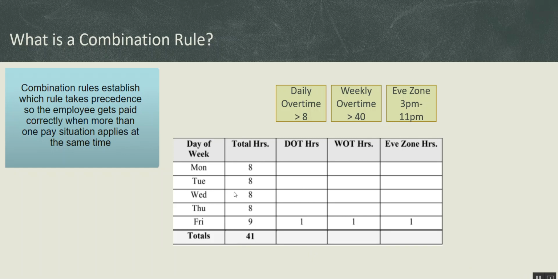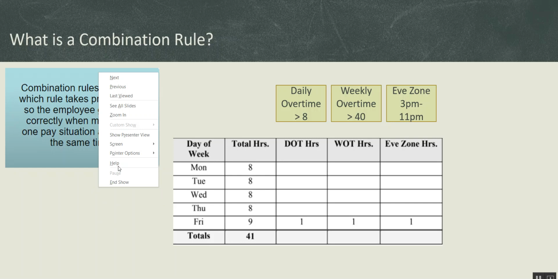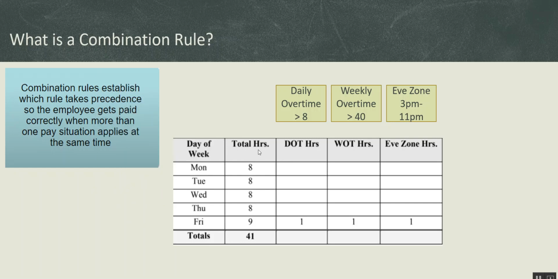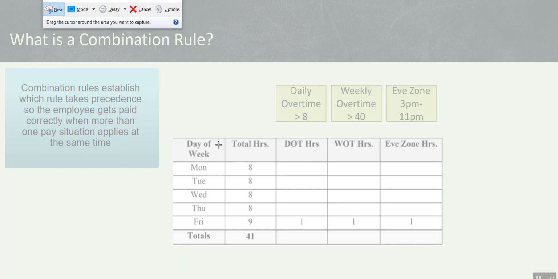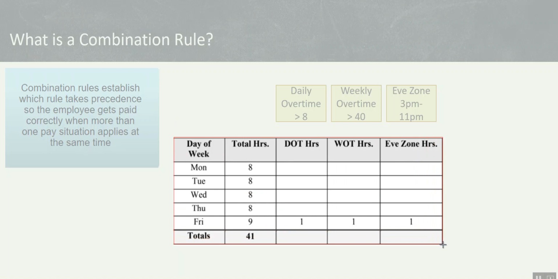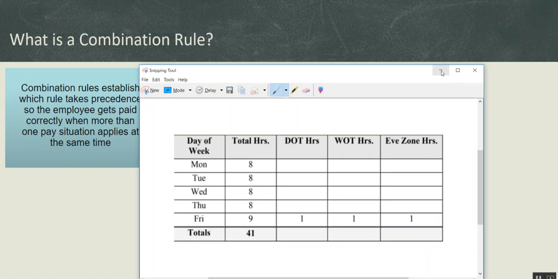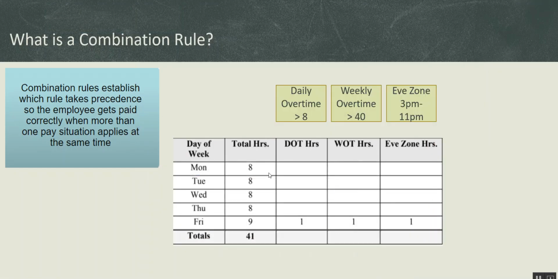Keeping this in our mind, we will now go to the application and see how we can set up the combination rule. And I'll quickly take a screenshot of this time card, so that later we can use the same while going through the application, so that you will be able to connect and recollect what we have gone through. So let's go right into the application and see how we can configure the combination rule.